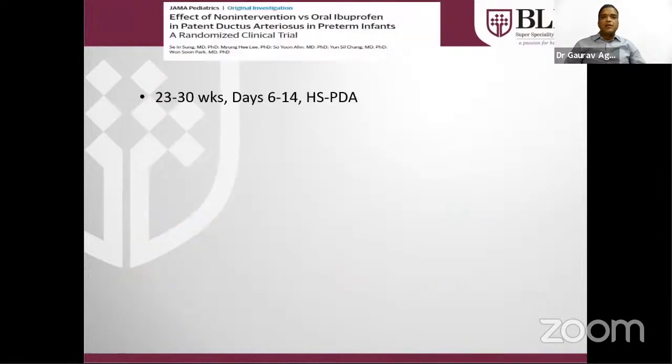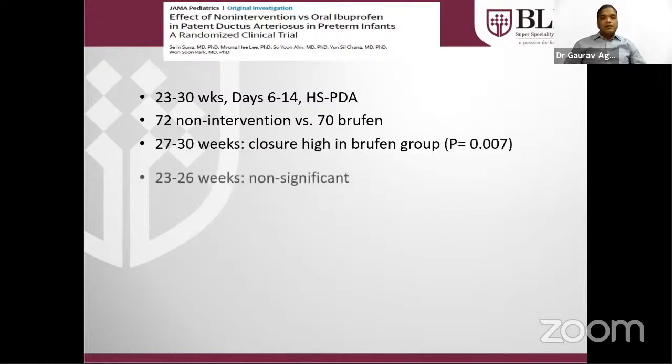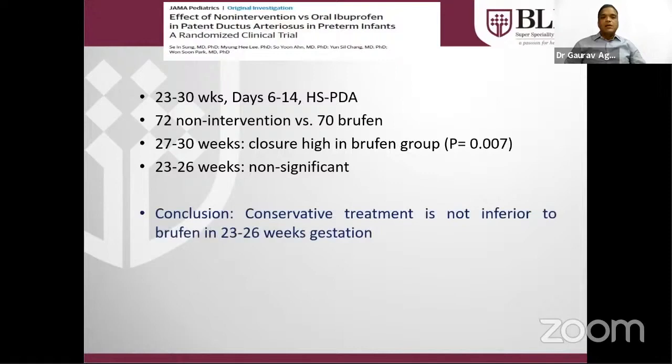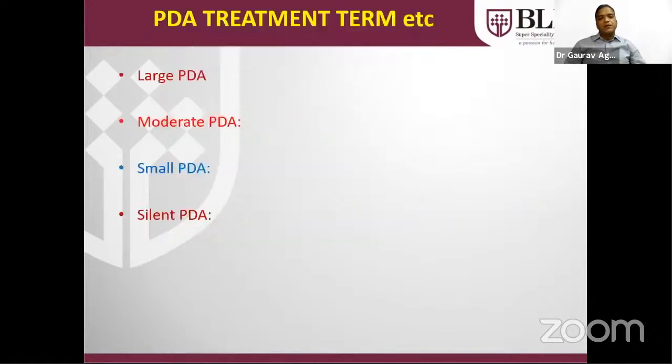Another study, published in May 2020, this year only, included preterm babies of 23 to 30 weeks gestation in the second week of life. They found the closure rate was high with brufen in babies of more than 27 weeks of gestation, and there was no effect of medical treatment in babies of less than 27 weeks. So conservative treatment is not inferior to brufen in babies of 23 to 26 weeks of gestation.